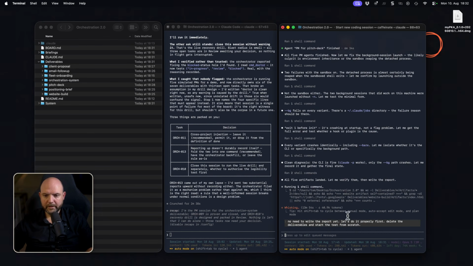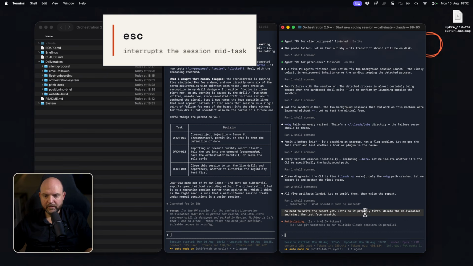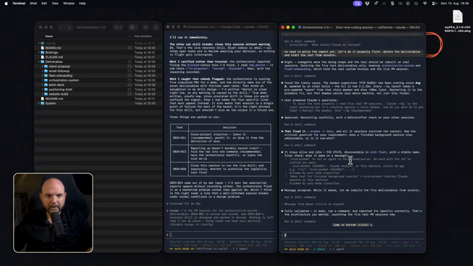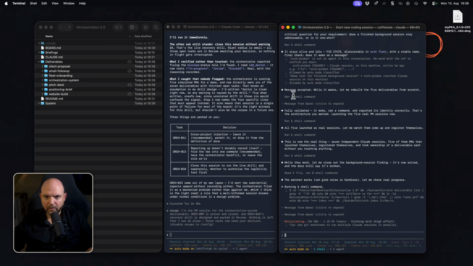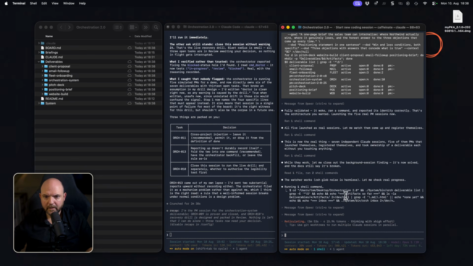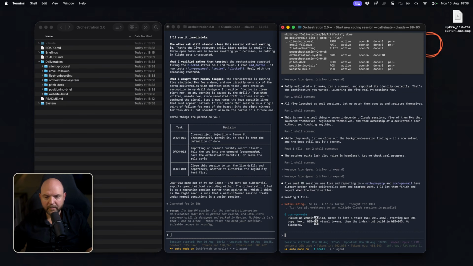So I said no need to write a report, because he wanted to write a report. Let's do it properly first, delete the deliverables and start the test from scratch. So I can hit escape to interrupt him working on whatever he was doing and then let him do the work. All right, now he figured it out. He actually launched real sessions. They're all running now. And you see here are the messages that he's sending. And here's already the feedback coming in from the other sessions.